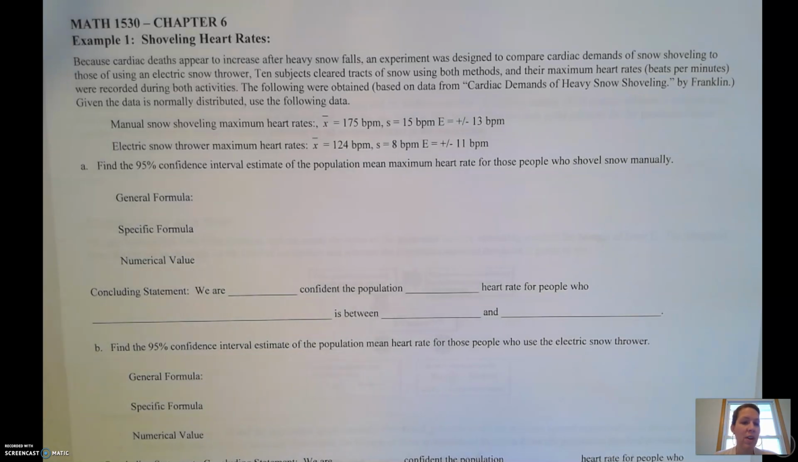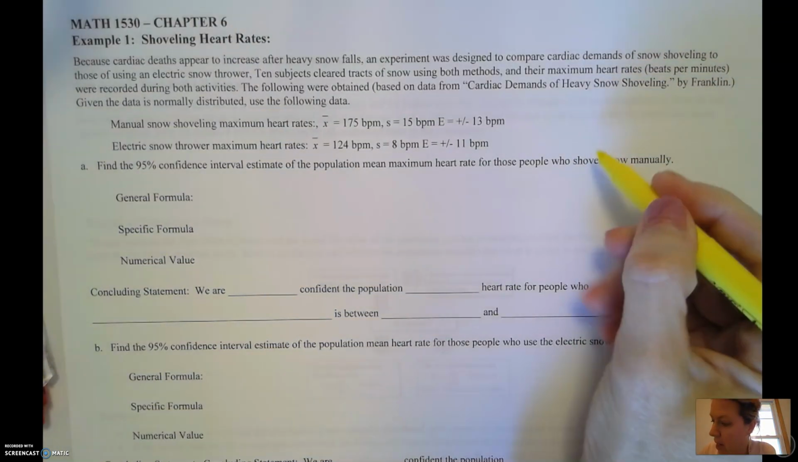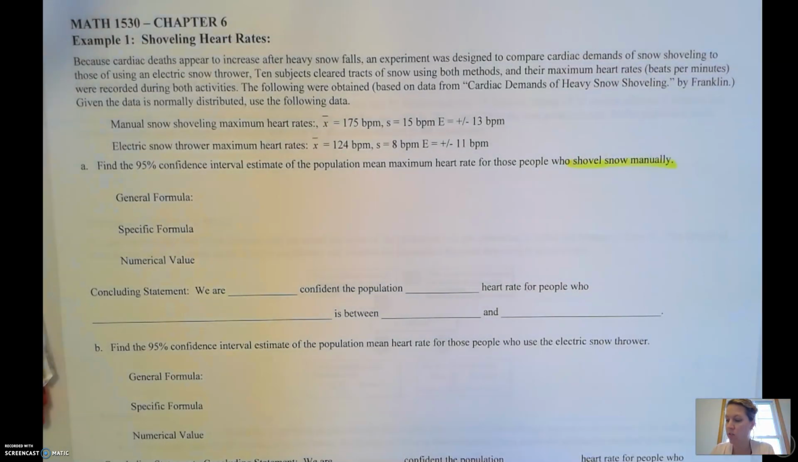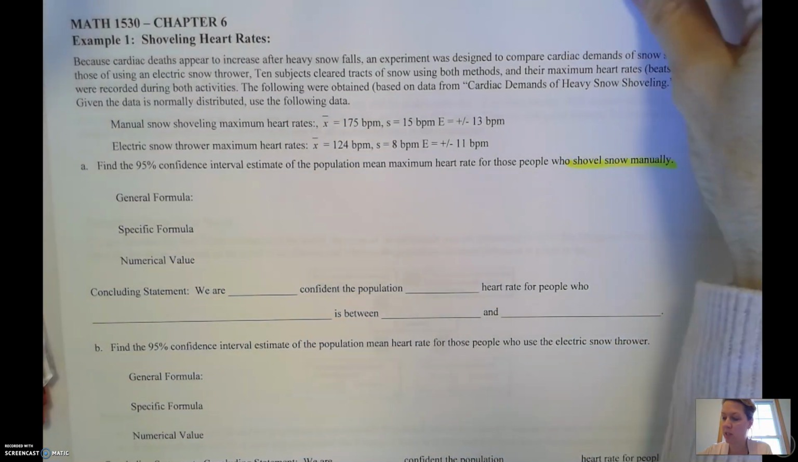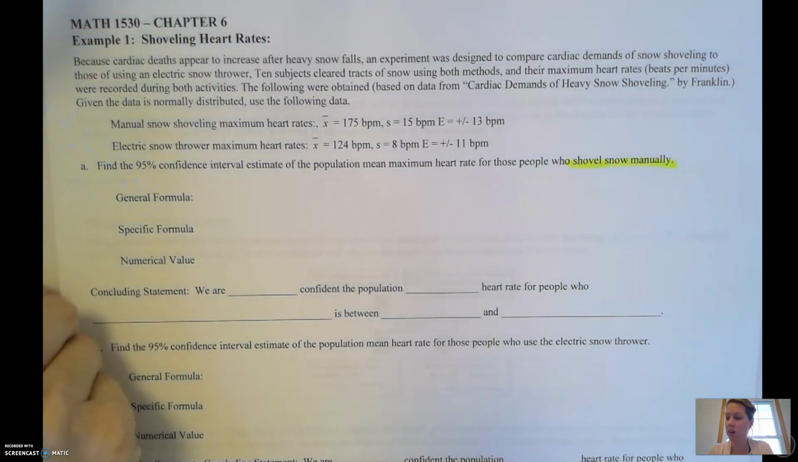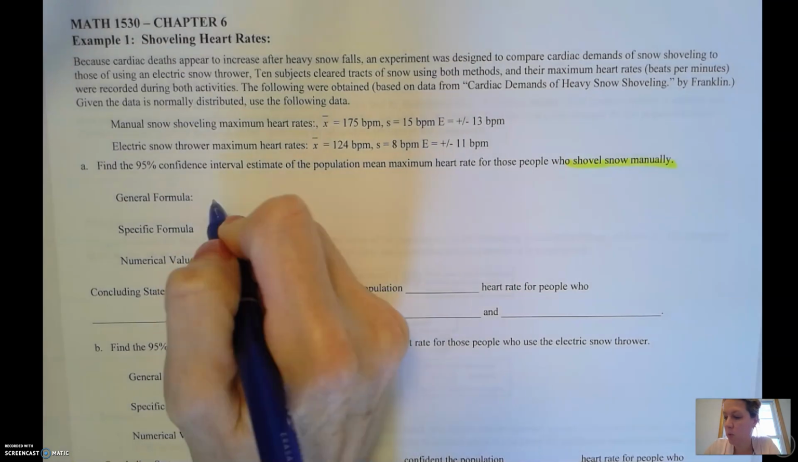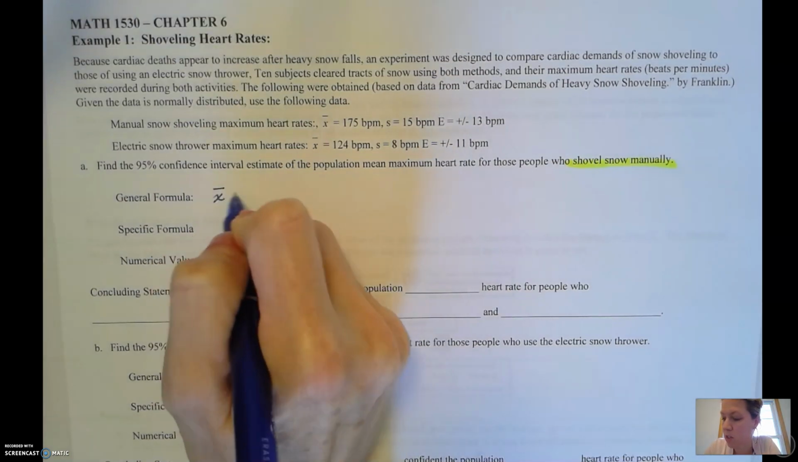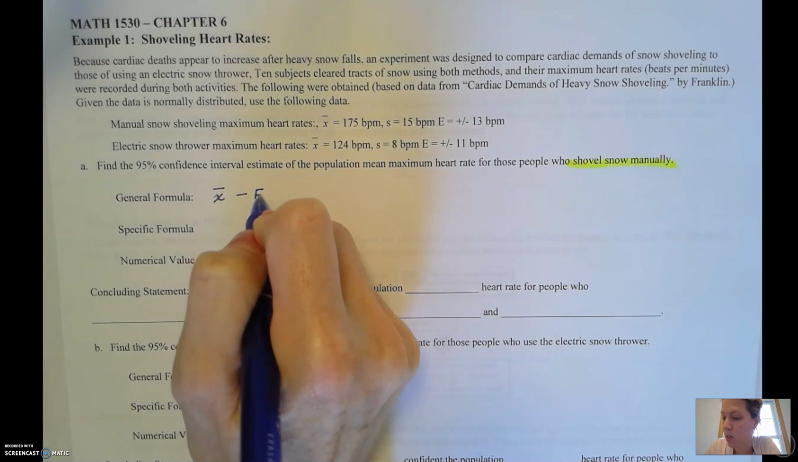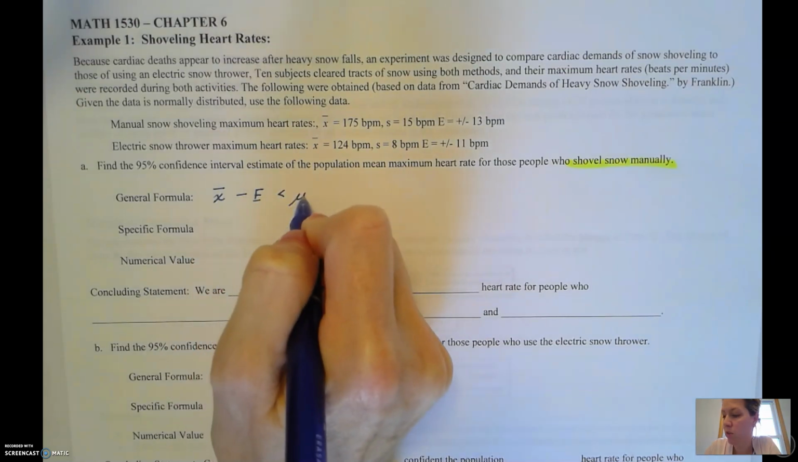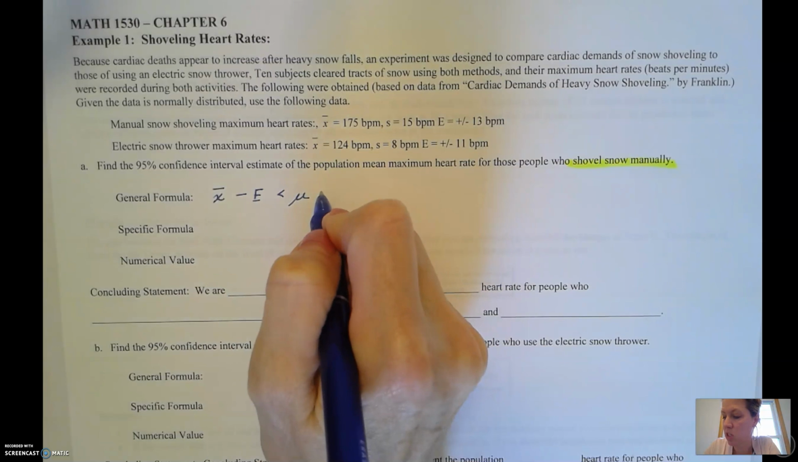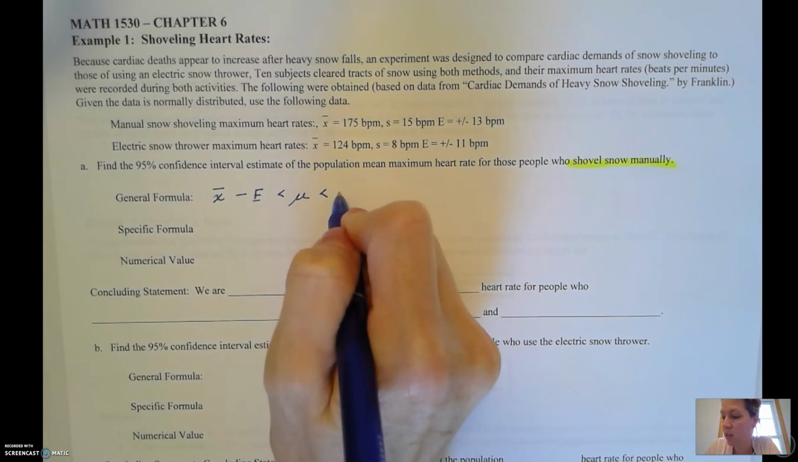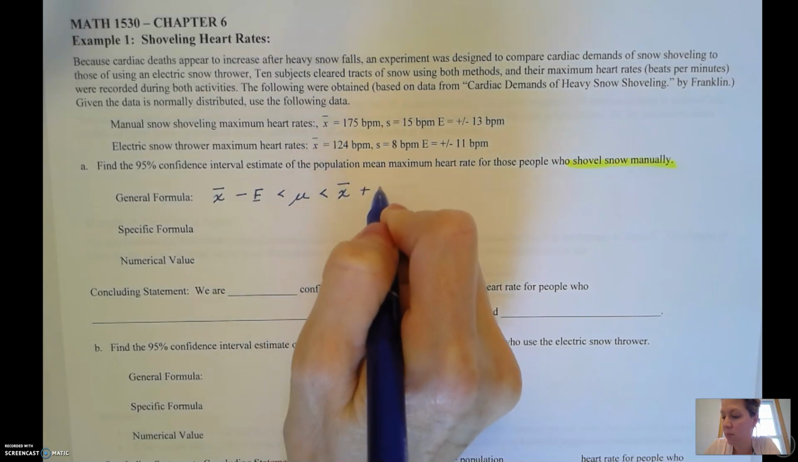Part A, find the 95% confidence interval estimate of the population mean maximum heart rate for those who shovel snow manually. So we're going to look at the manual information here. Our general formula for doing this, to find the confidence interval for a mean, remember, we're going to take our sample mean, which is our best point estimate, minus our margin of error, is less than our population parameter mu, which is our population mean, less than x bar plus E.